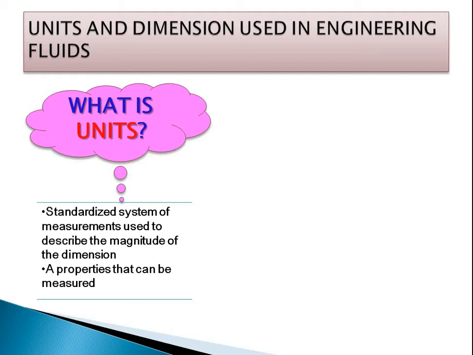So units are dependent on the region. Previously, when there was no connectivity between the countries of the world, the units for measurement were different everywhere.